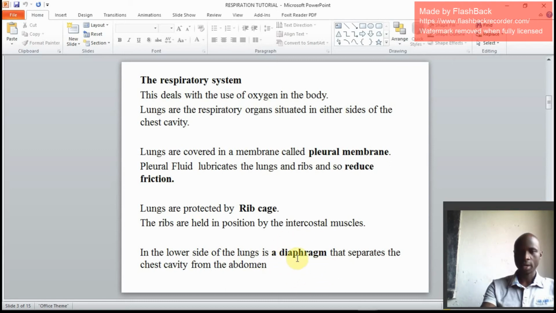Then on the lower side of the lungs, we find the diaphragm. D-I-A-P-H-R-A-G-M, diaphragm. And what is the use of a diaphragm? The use of a diaphragm is to separate the chest cavity from the abdominal cavity. Get set for the question: what separates the chest cavity from the abdominal cavity? That's the diaphragm.